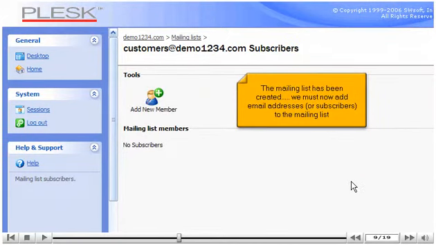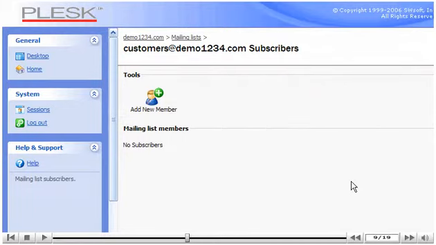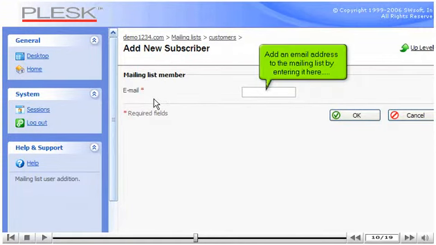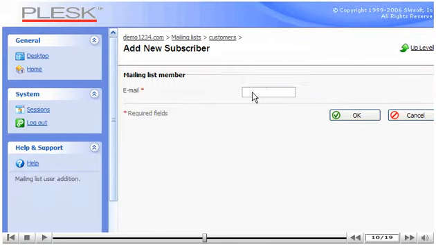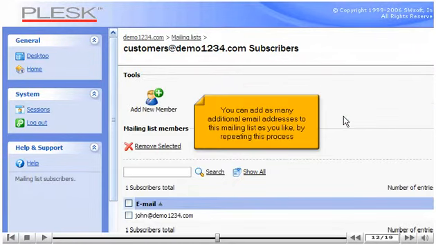We must now add email addresses or subscribers to the mailing list. Select Add New Member. Add an email address to the mailing list by entering it here. Then click OK. You can add as many additional email addresses to this mailing list as you like by repeating this process.